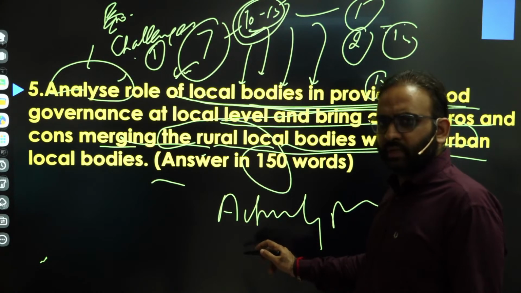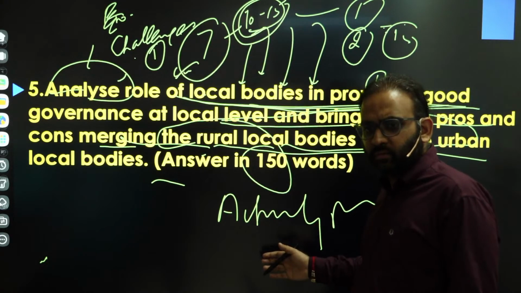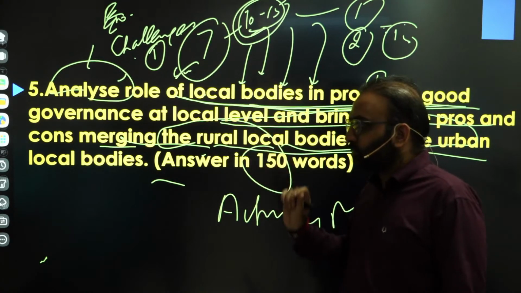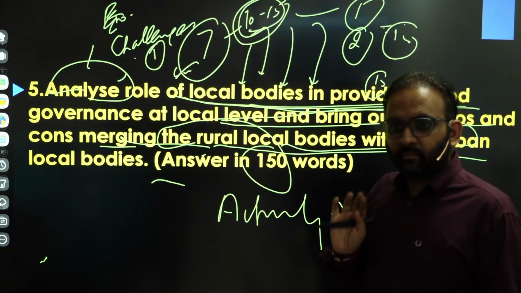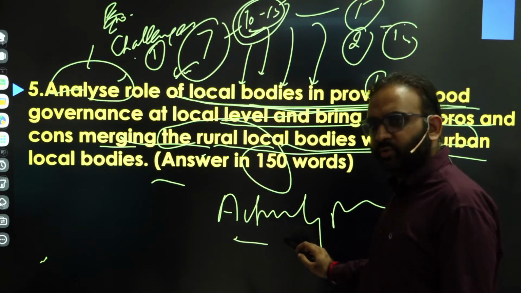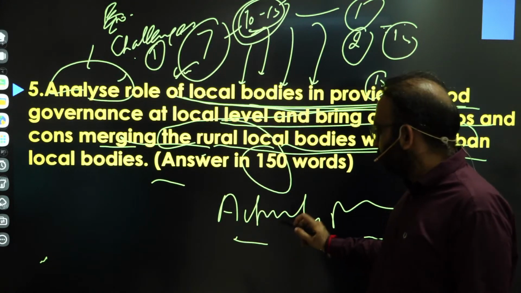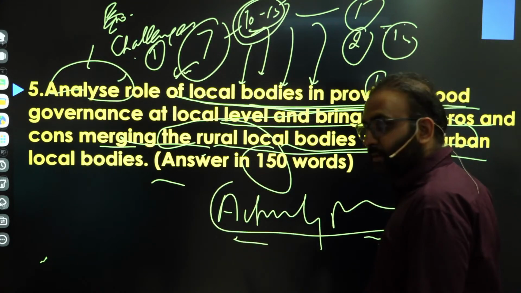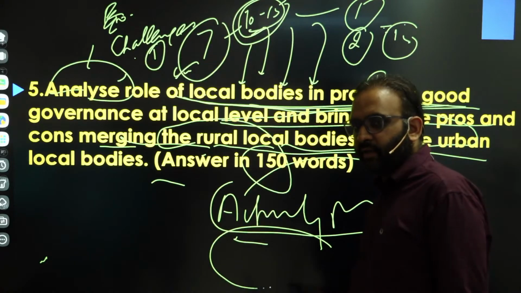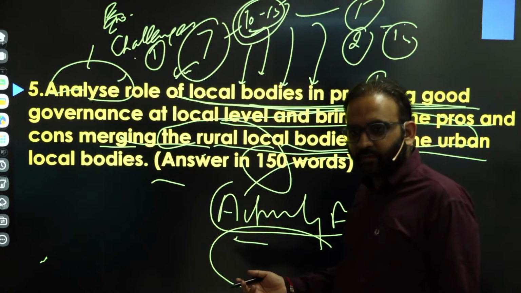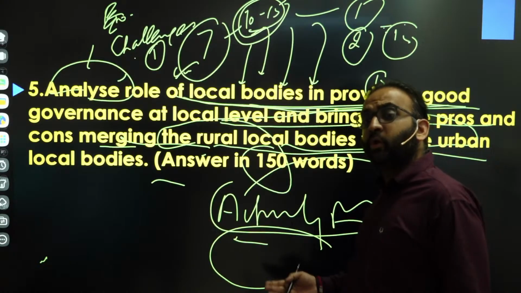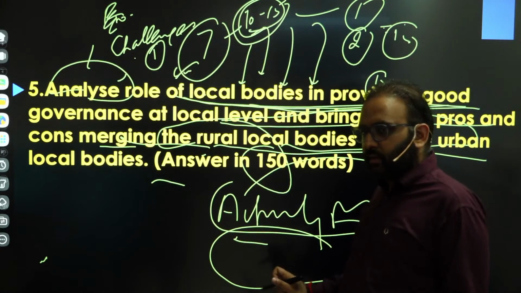Second point could be, suppose, strengthening the finances of local bodies by giving them taxation power, as recommended by the National Commission to Review the Working of the Constitution. That will be your second point, right? So you get the first point as a recommendation of the ARC, second as a recommendation of the National Commission, third, what could be your own suggestions, right?